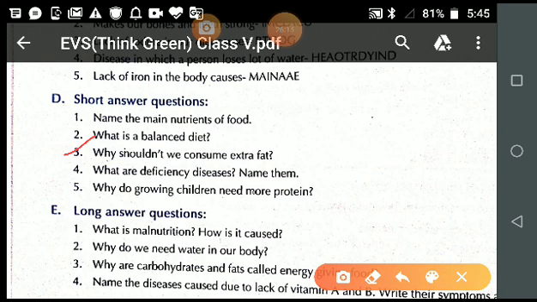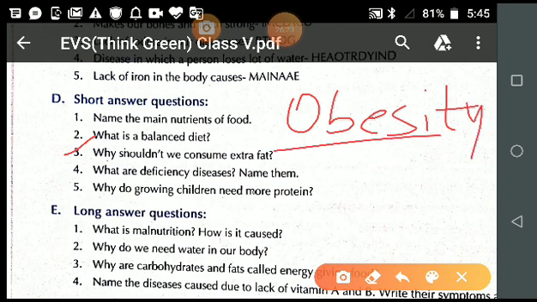So student, I have already explained to you what obesity is. See, carbohydrate and fat both are energy giving food, but fat gives more energy than carbohydrate.